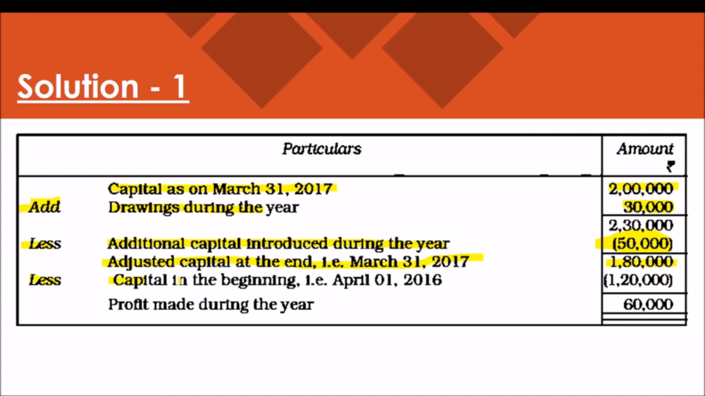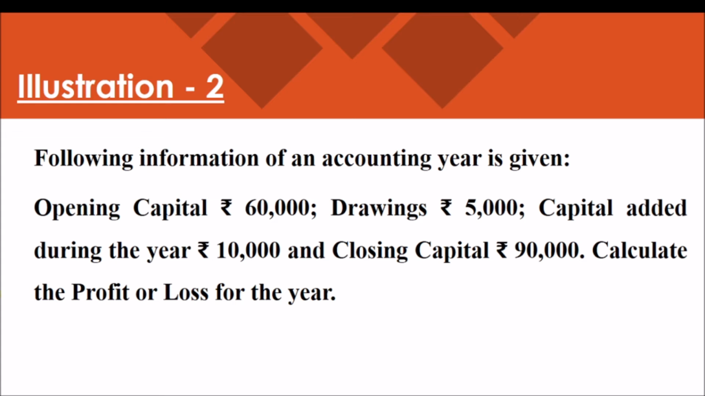Less capital at the beginning of the year, 1,20,000. After deducting the opening capital, we get the profit made during the year, 60,000. So this is the way to calculate the profit or loss in the incomplete records of the organization. Another problem will clear your doubts and enrich your knowledge regarding the preparation of the statement of affairs.